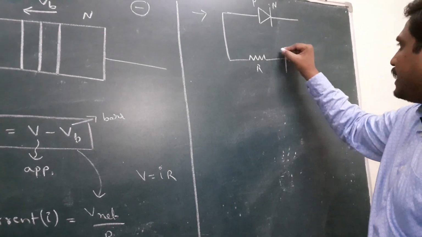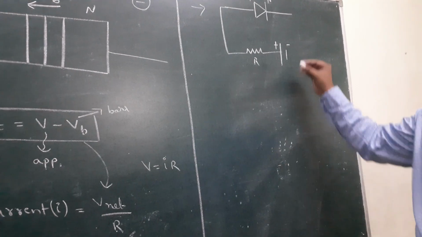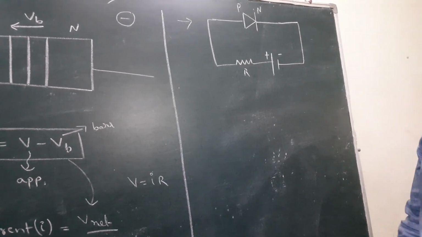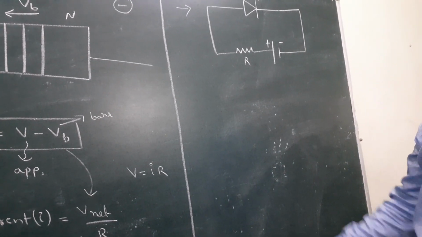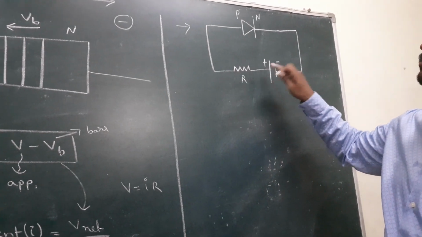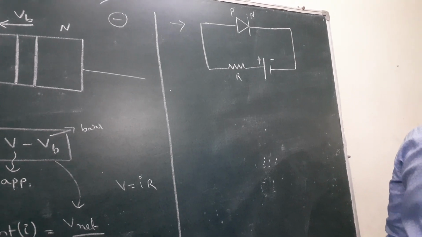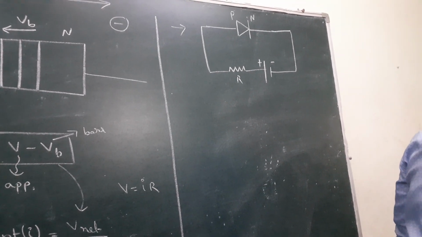It is a battery, plus and minus. This is the symbol of the battery. It is connected here. In the diagram, what is the biasing? P is connected to the positive terminal of the battery, N is connected to the negative terminal of the battery. This biasing is said to be forward bias.